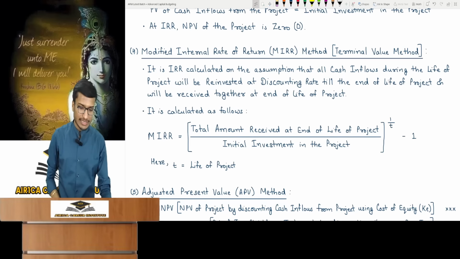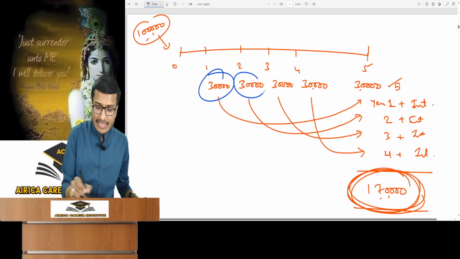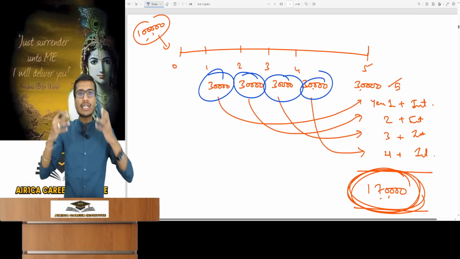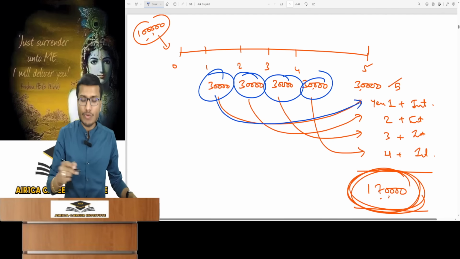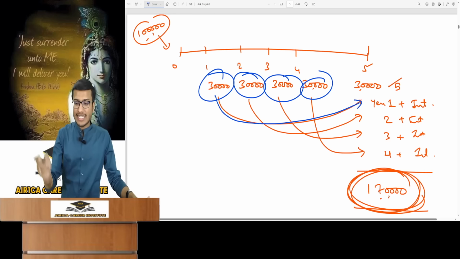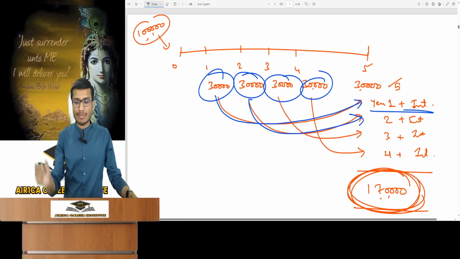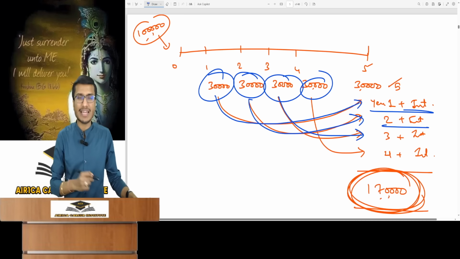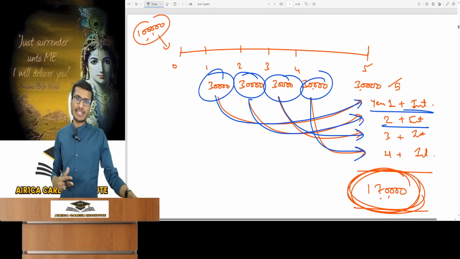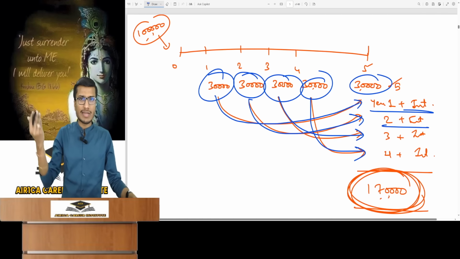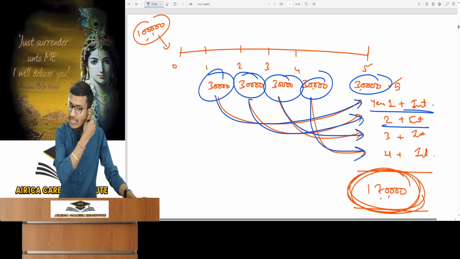See what I am doing in this. I will get 30,000 every year. As I receive 30,000, I'll keep reinvesting in the market. So the 30,000 received from the project is invested until the last year. So in the last year, I will get the money with interest. Similarly, what was invested in the second year, in the third year, and in the fourth year will also be received with interest in the final year. So you'll be getting that money back with interest. The fifth year's amount will be directly received in the last year. It has no interest component.